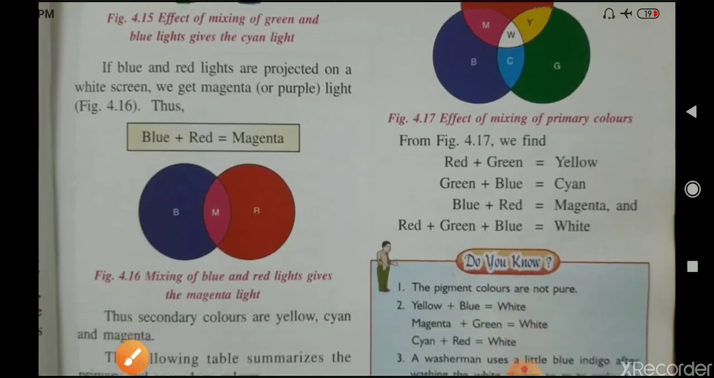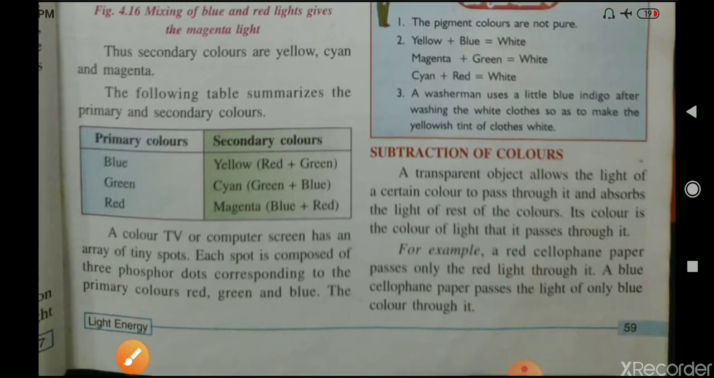Okay. Now, subtraction of colors. A transparent object allows the light of certain colors to pass through it and absorbs the light of the rest of the colors. Its color is the color of light that it passes through. It means the color that gets passed through that object is seen of that color.